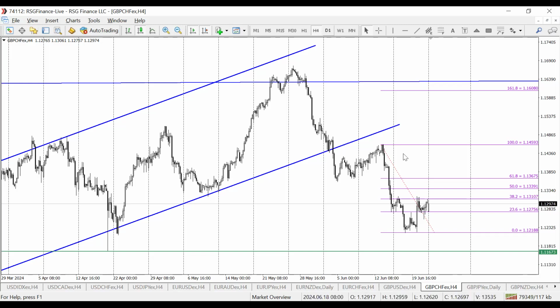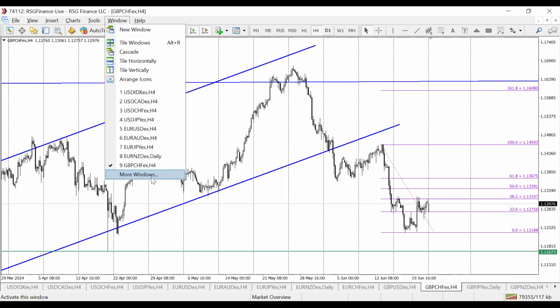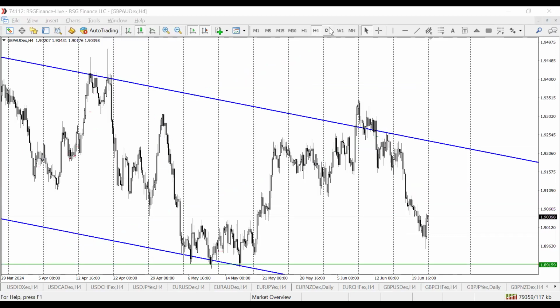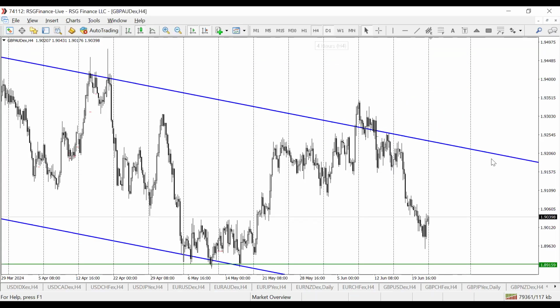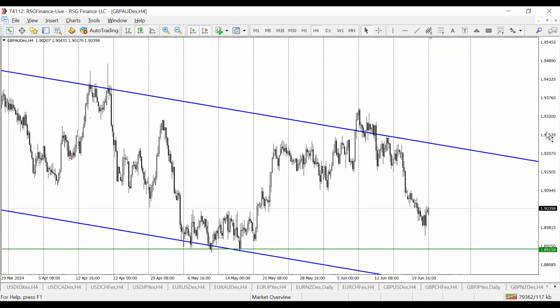GBP Swiss franc, looking for sell opportunities into the next key level of 1.1167. Next on the line is GBP AUD. On GBP AUD, what we see here again is that the structure is trying to complete to retest the next key level.